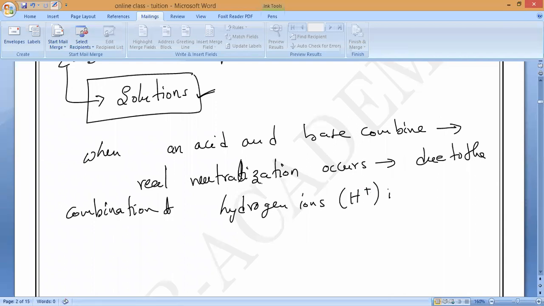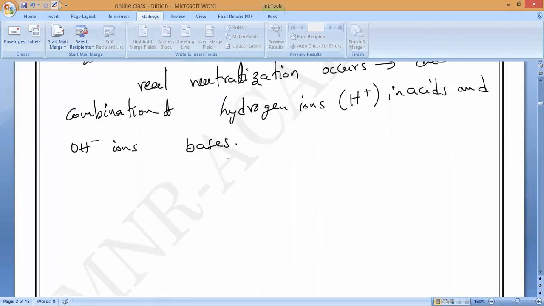H plus ions are in acids, and OH minus ions are in bases. That is what we have to remember. All this doesn't matter here. What matters is that they will form water. How will they form water?